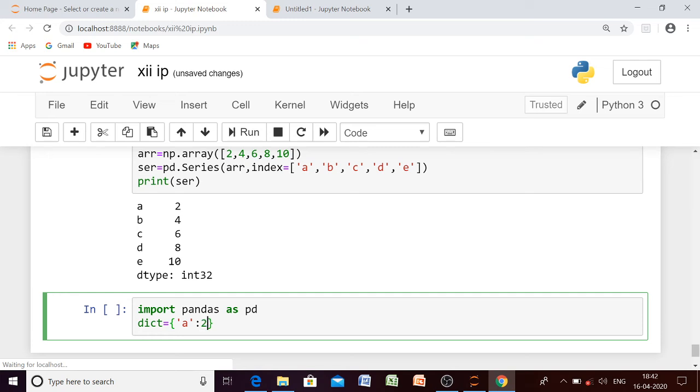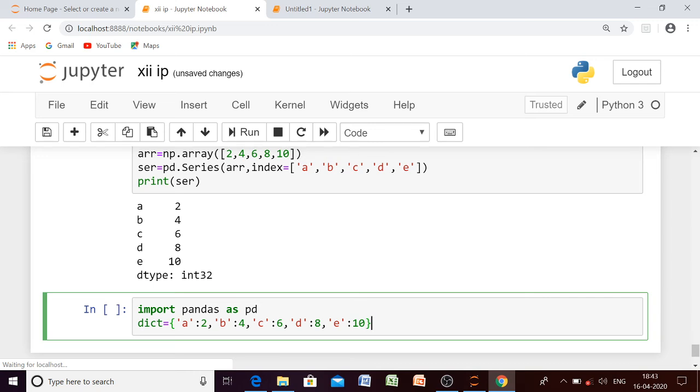Okay, so let us create the same series using dictionary. Then second one will be label b and the value I want to give is 4. Then c with the value 6, then d with the value 8, and then e with the value 10.